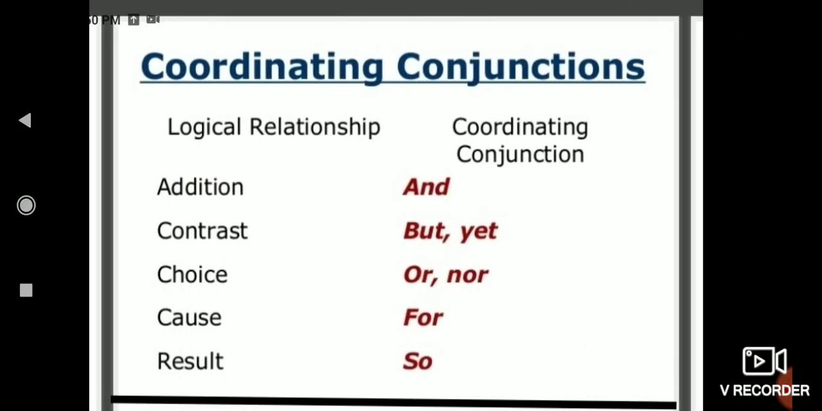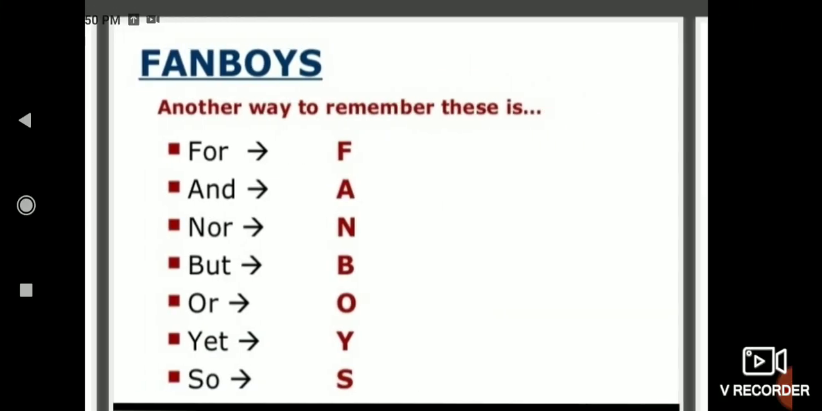Now, these are the coordinating conjunctions. For addition you can use "and", for contrast "but", for choice "or", "nor", for cause "for", for result "so". And you can learn them by this easy way of learning: FANBOYS. You can learn this word FANBOYS. F stands for "for", A stands for "and". This is how these letters stand for a particular coordinating conjunction, and you can learn the coordinating conjunctions by the word FANBOYS.